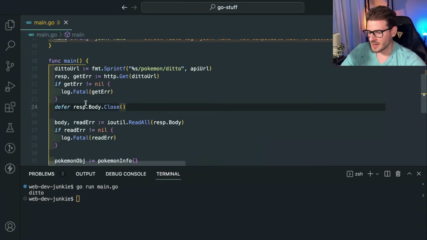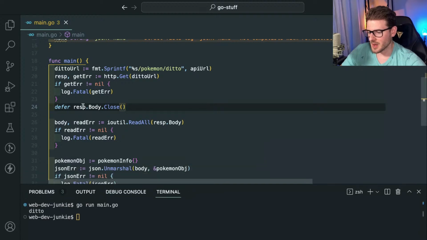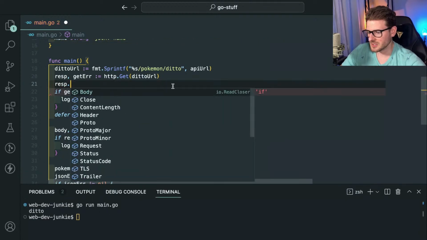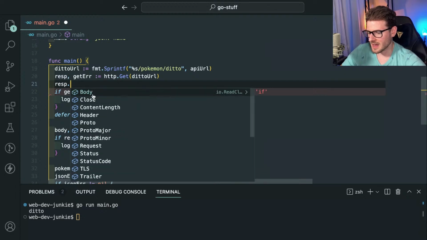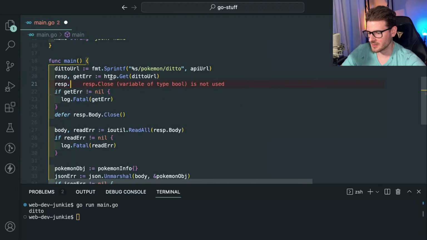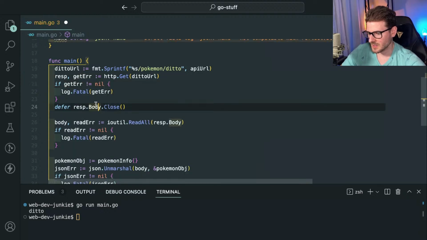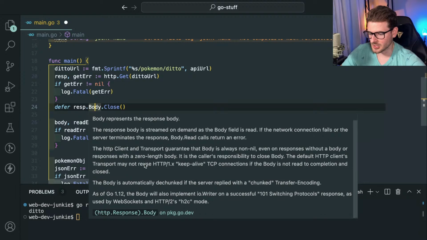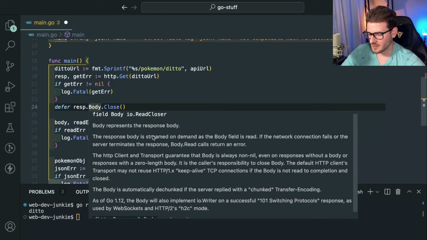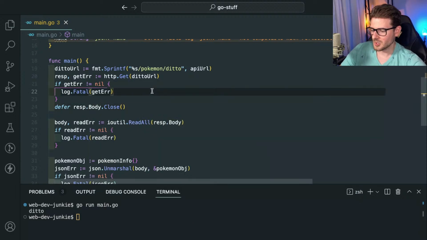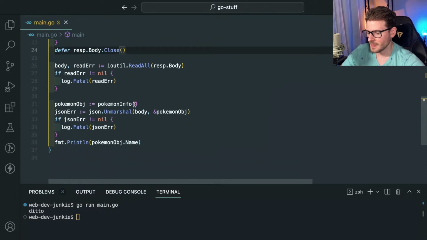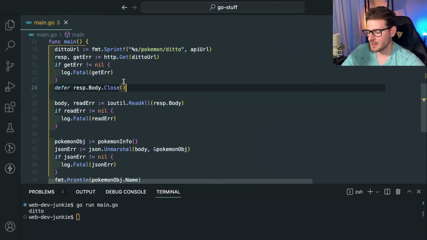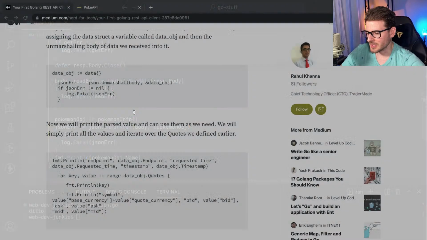If I'm a beginner, how do I know that it's the body I need to close? Because if you look at this response thing, there's a ton of things on here. So how do you know it's the body that I have to close? Because it has an IO reader on it, I guess. If I look at body, does it say you need to close this thing if you're going to access it? Those are the questions that as a newbie at Go, I don't really know the answer to. Because I would have written this code and probably not closed anything. And then my code would probably have memory leaks or something, right?